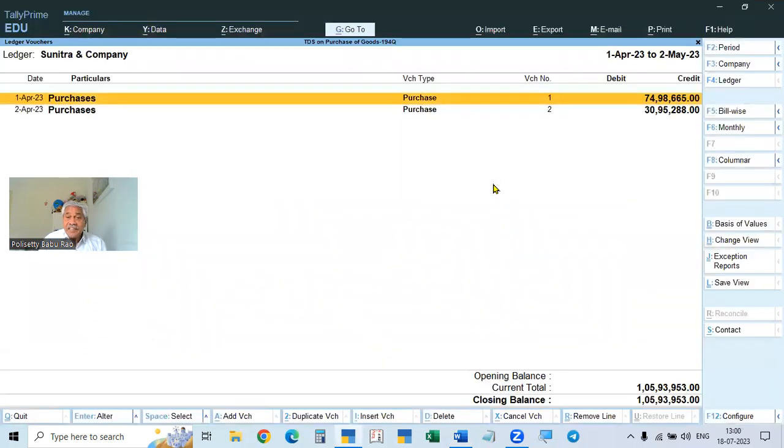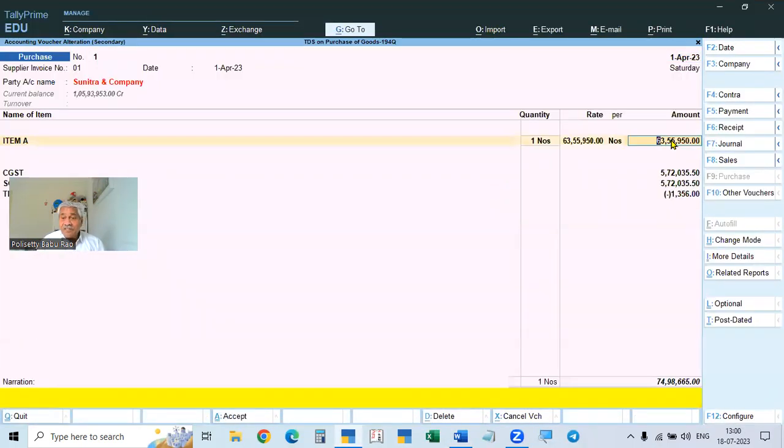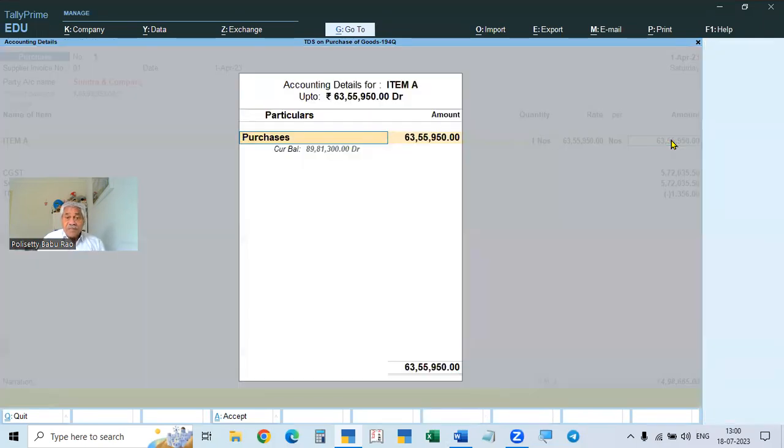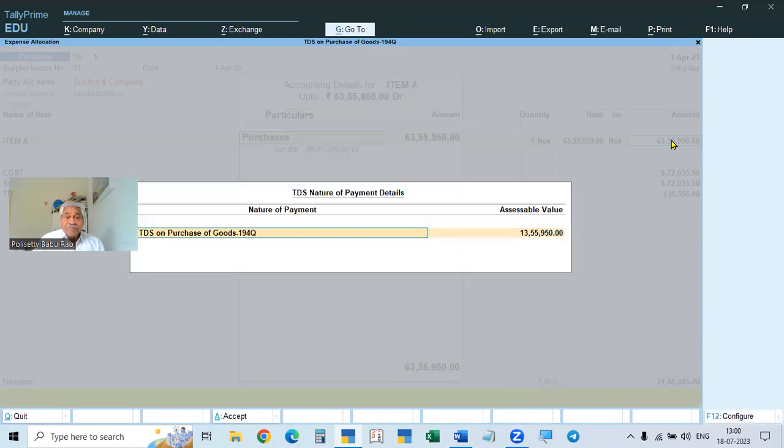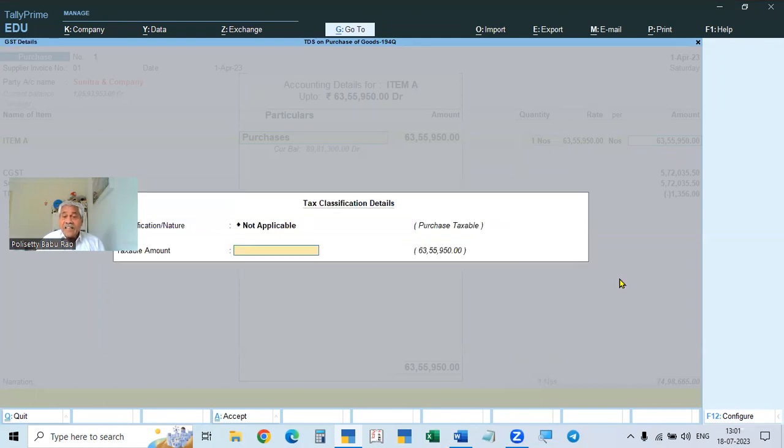What we do in this case is enter this one, and this is the purchase accounting details, and then the assessable value in the nature of payment, that is TDS nature of payment: TDS on purchase of goods. In the assessable value, since the amount is more than the limit, we exclude the limit of 50 lakhs and take only the balance, 13,55,950, as the assessable value.